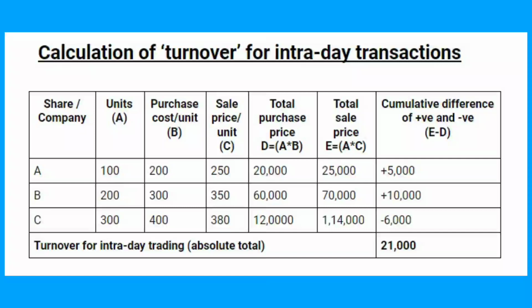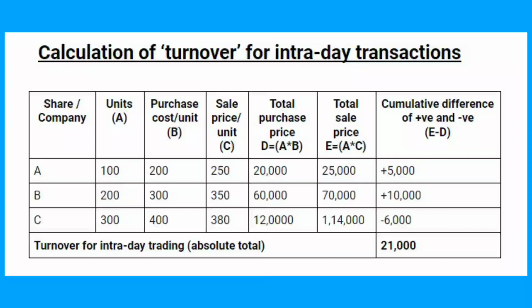Similarly, there is a gain of rupees 10,000 from stock B as the sale value is rupees 70,000 for all units and their purchase value is rupees 60,000. However, there is an intraday loss of rupees 6,000 from stock C. 300 units of stock C are purchased at rupees 400 per unit, whereas sold at rupees 380 per unit. Hence, the total sale value is lower than the purchase value, that is rupees 1,14,000 minus 1,20,000, resulting in a